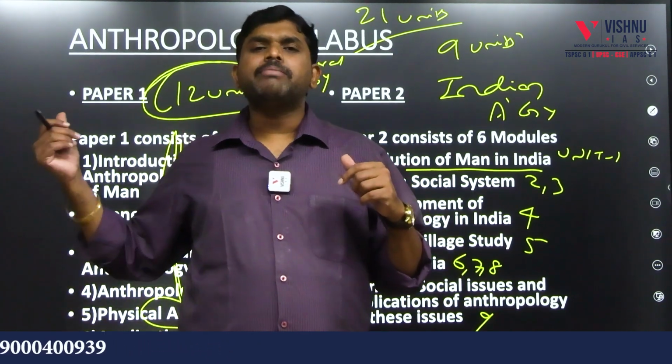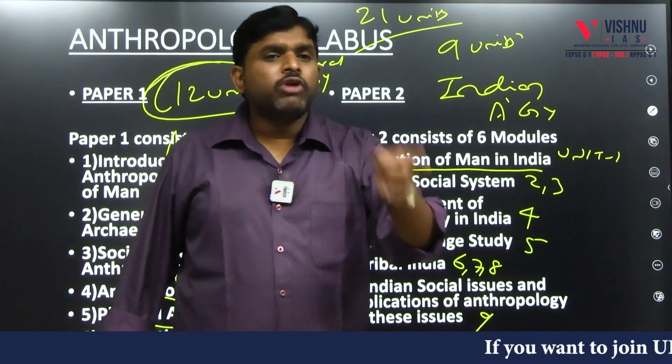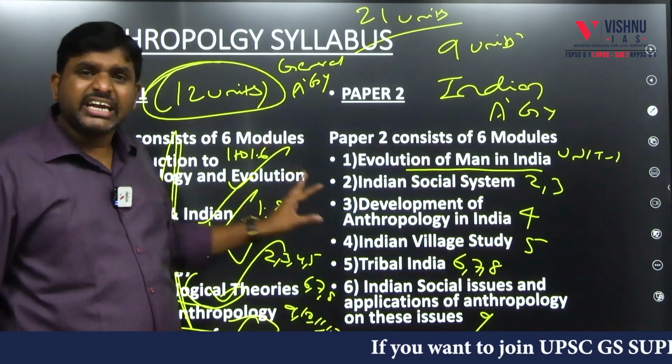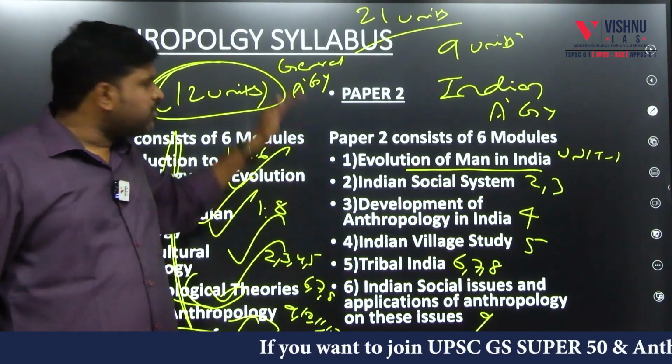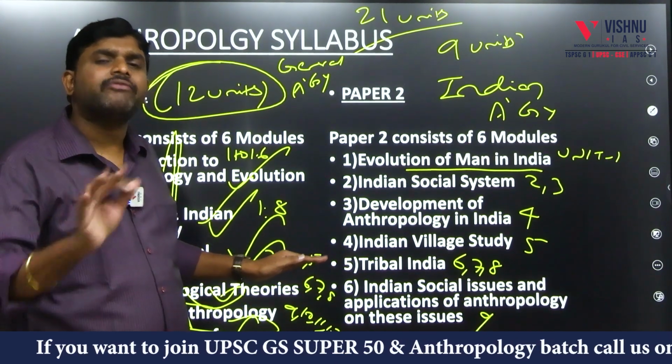So how many units are there in paper 1? 12 units. How many units are there in paper 2? 9 units. 12 plus 9 is equal to how many units? Static. Anthropology is static. Once you make the notes and if you remember it and accordingly if you add some current affairs, finish.